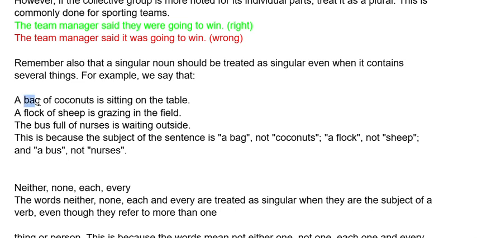Bag, we are talking about a bag. Even though the bag contains many coconuts, that is plural, we will use a singular verb: is sitting on the table. A flock of sheep. We are talking about a flock. Even though this group has many things, we will treat it as singular: a flock of sheep is grazing in the field.